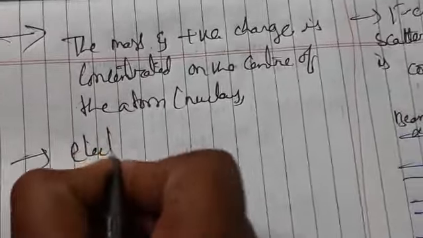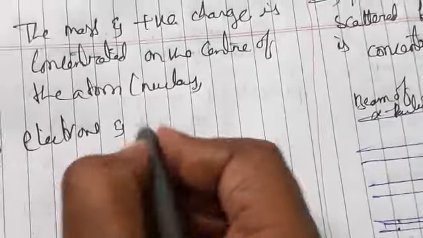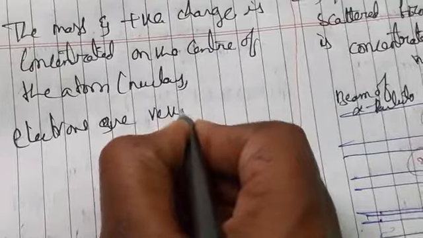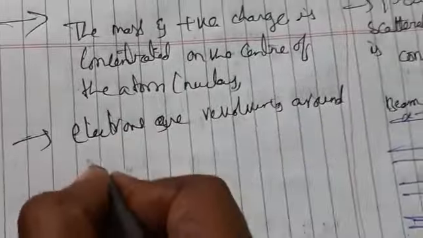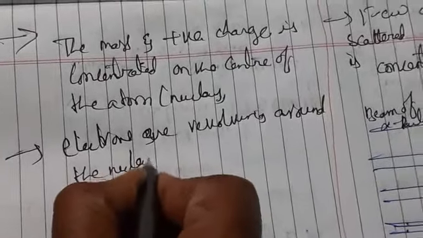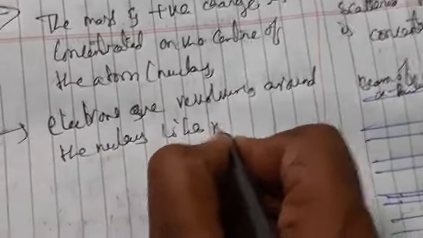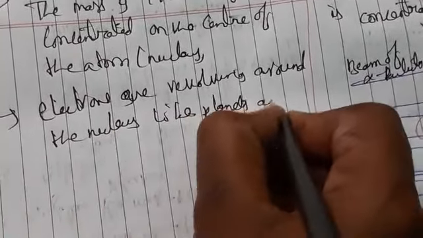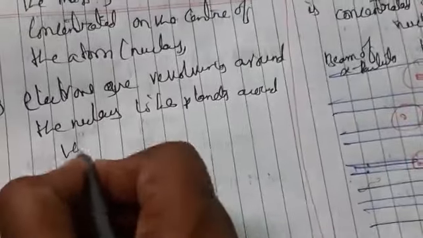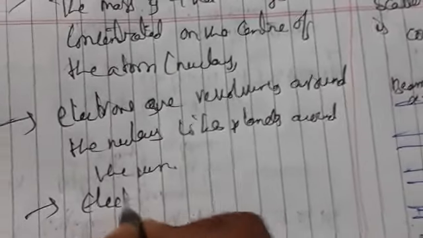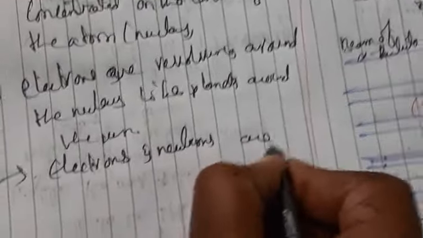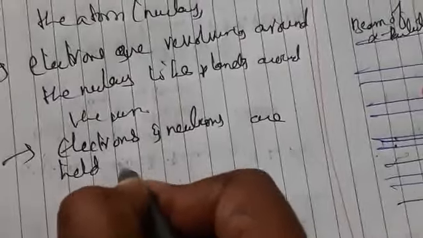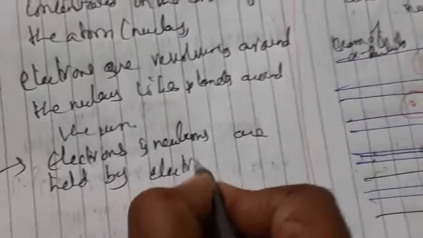And also electrons are revolving around the nucleus like planets around the sun. So electrons and the nucleus are held by electrostatic attraction.